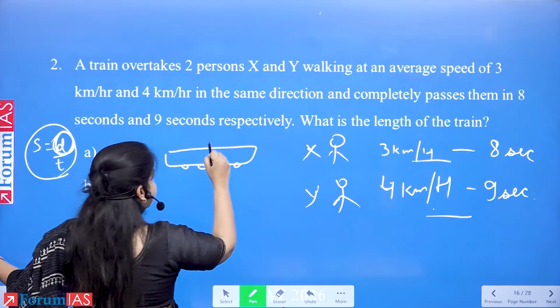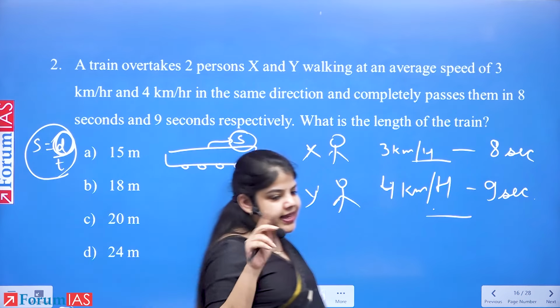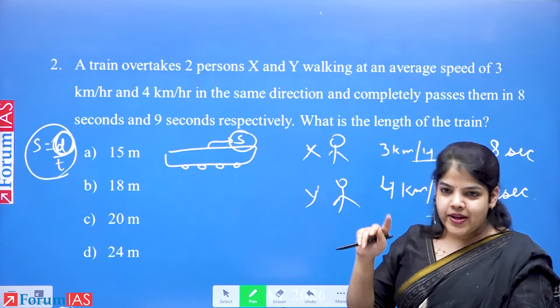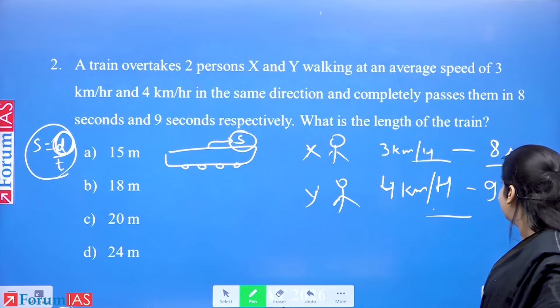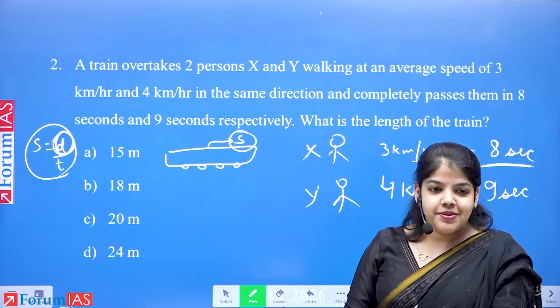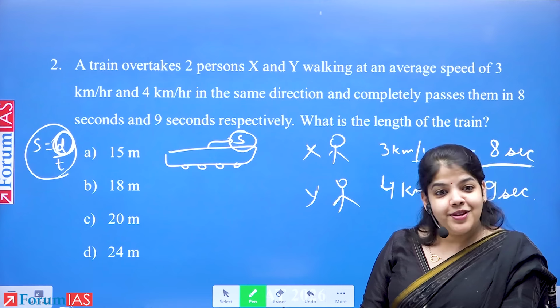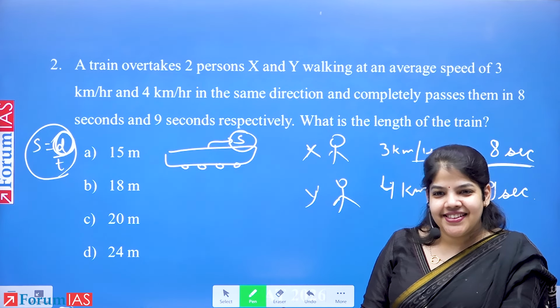If the speed of this train is S, the relative speed will be S minus 3. So S minus 3 equals distance upon time, and S minus 4 equals distance upon time. Find the distance. Two variables, speed and distance, two equations.